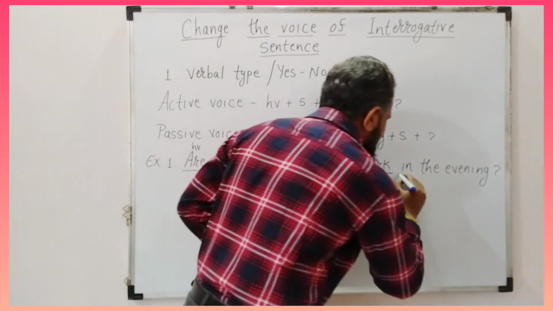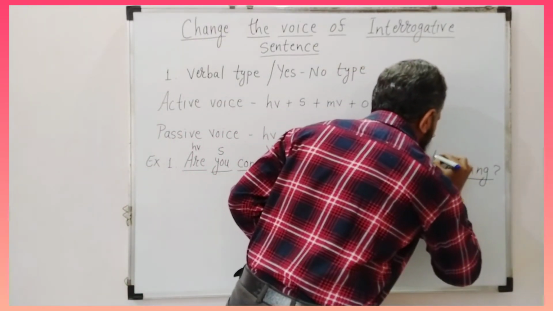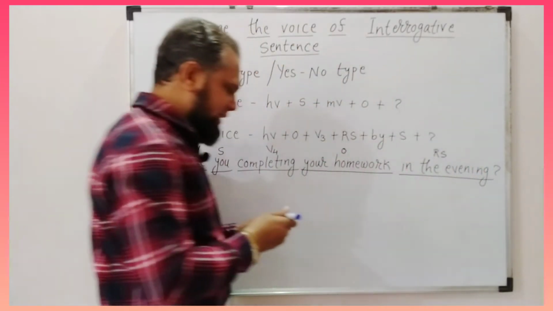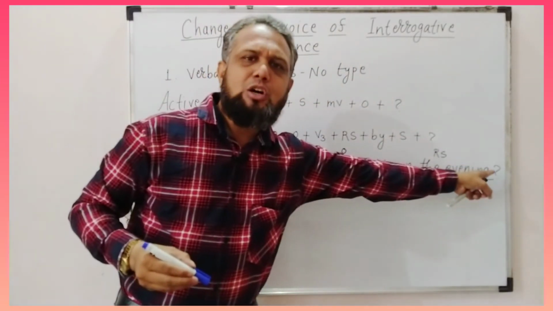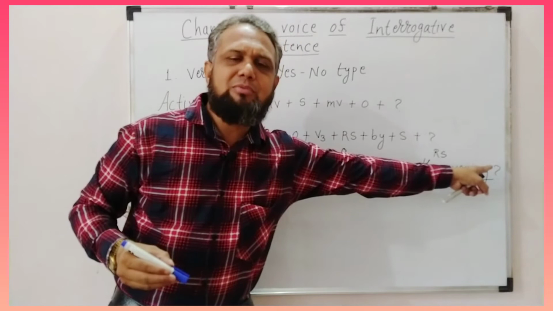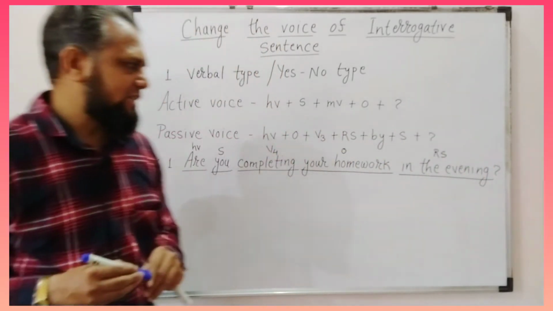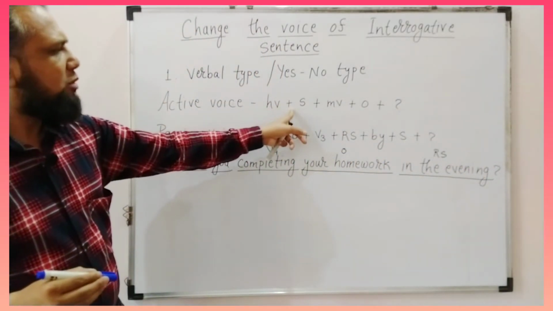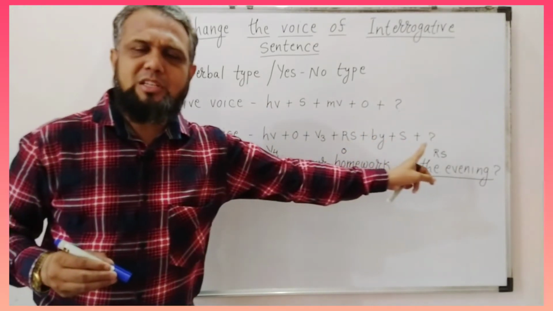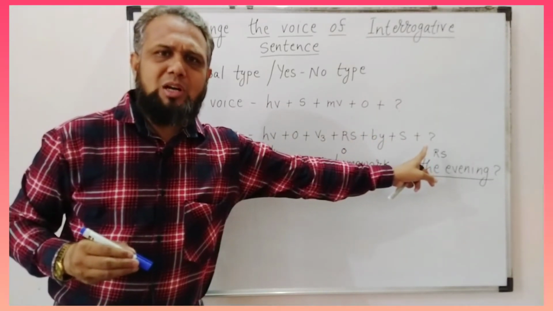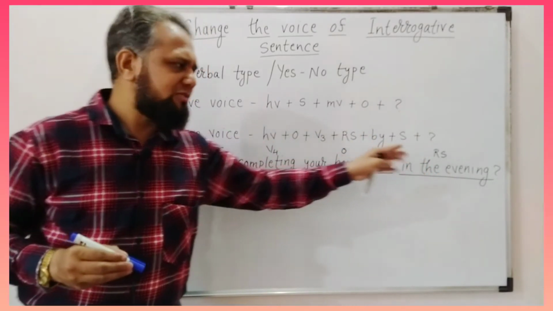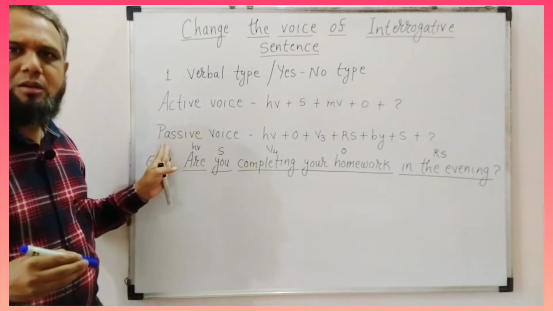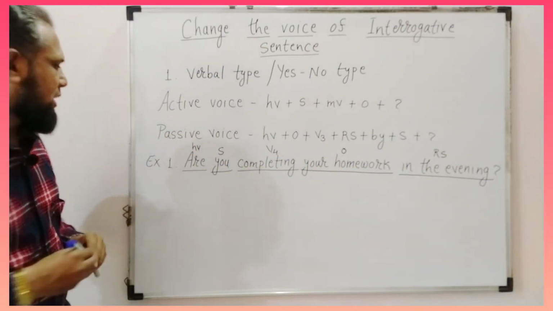Now these words, in the evening, are remaining sentence and the sentence ends with the question mark because it is an interrogative sentence. Now, as per this formula, we have written the word class or parts of speech of this sentence.